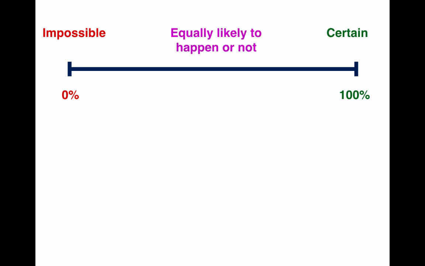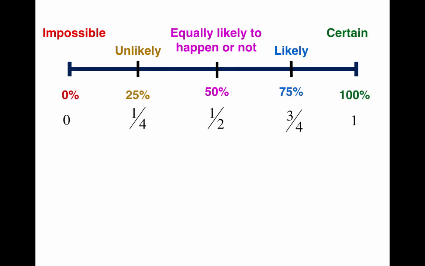Now, in the middle is where it's equally likely to happen or not. That's what we call a 50-50 chance, so I'm going to put 50% in the middle here. Equally likely to happen or equally likely to not happen. In between, we could put labels like unlikely, which would be 25%, or likely to happen, 75%. Likely means it'll probably happen, but it's not certain. And unlikely means it probably won't happen, but again, not for sure.